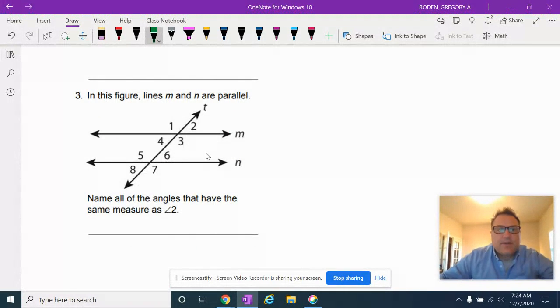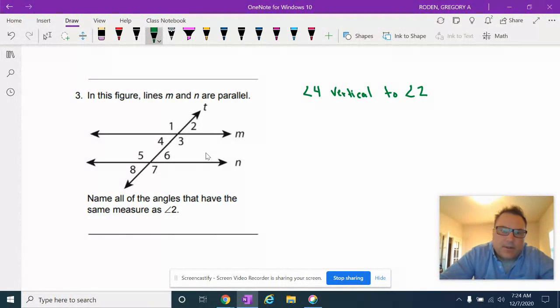Okay, in this figure, m and n are parallel. Name all pairs that have the same measure as angle 2. The first thing I'm going to look at is, first of all, they're parallel, and that's important. So right off the bat, I know that angle 4 is congruent to angle 2 because it is vertical to angle 2.